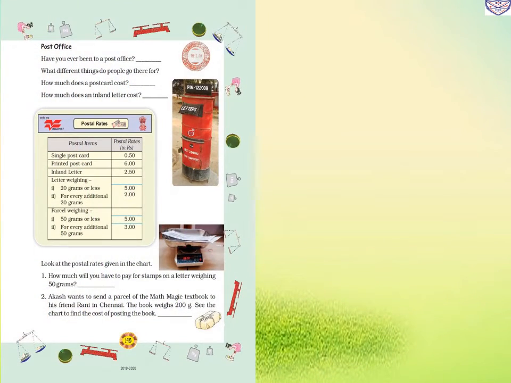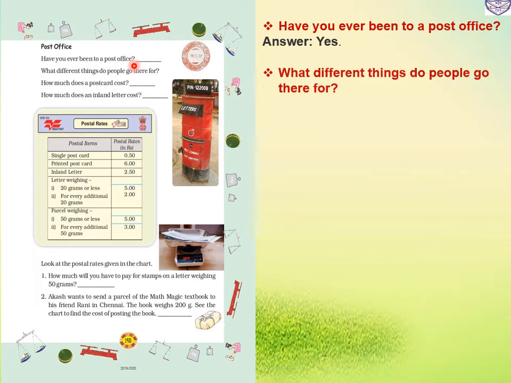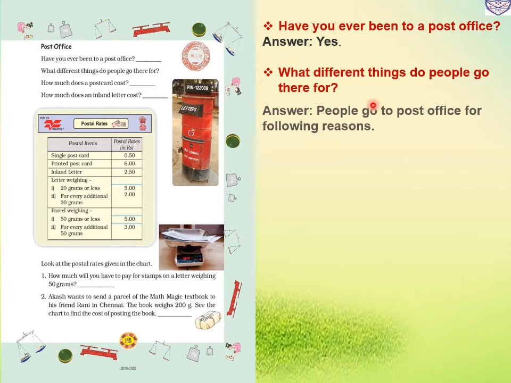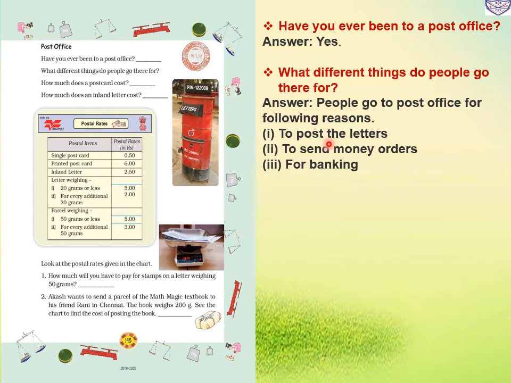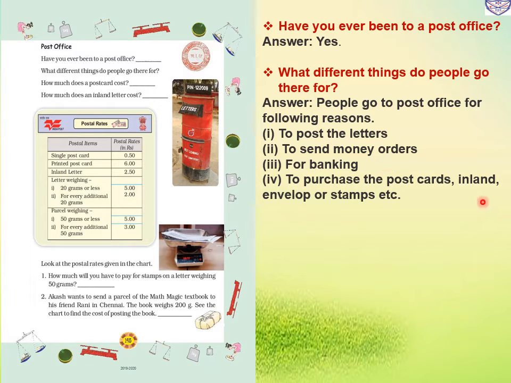Page number 145. Post office. Have you ever been to a post office, children? Yes. What different things do people go there for? People go to the post office for the following reasons: to post letters, to send money orders, for banking purposes also, and to purchase postcards, inland envelopes or stamps.